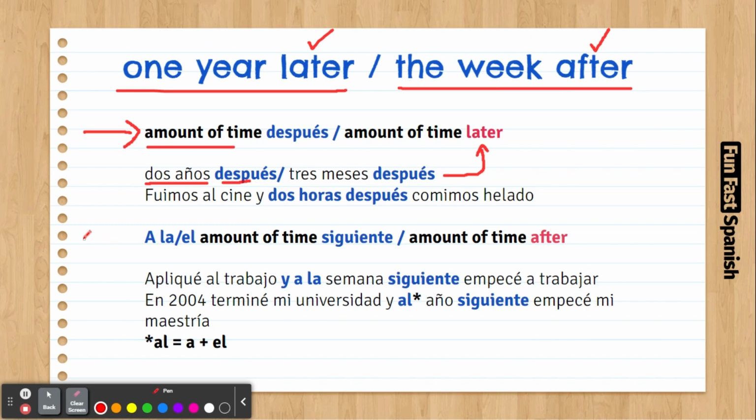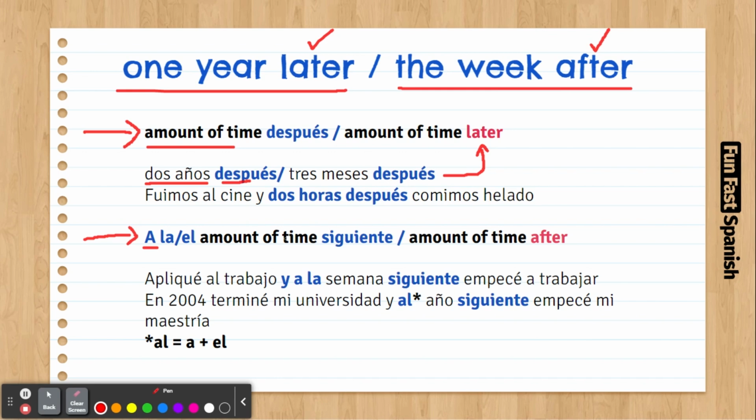The second way is to say "the week after." In Spanish, we also put the article, and we add the word a. So we say a la and then the amount of time, or a el and then the amount of time. It's la if the amount of time is feminine, or el if it is masculine.